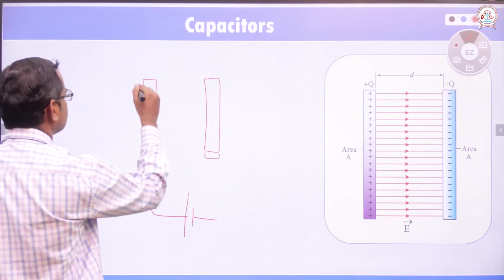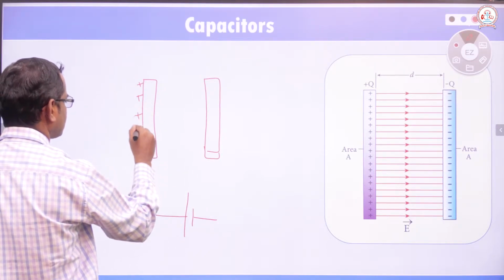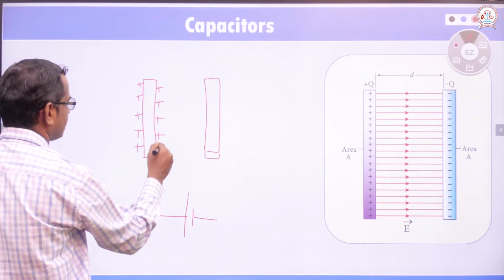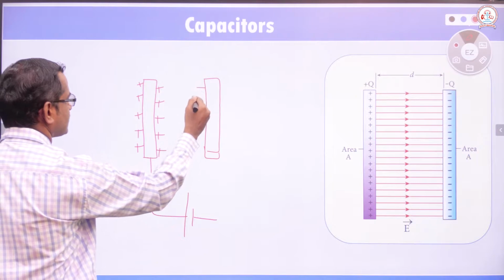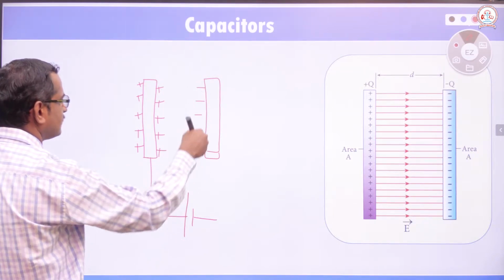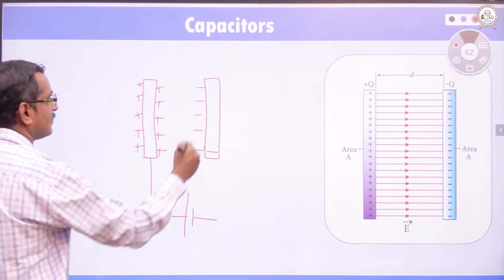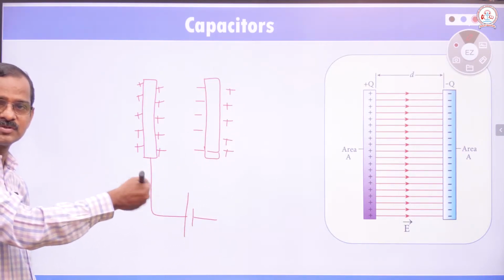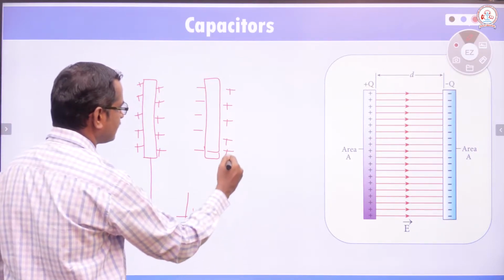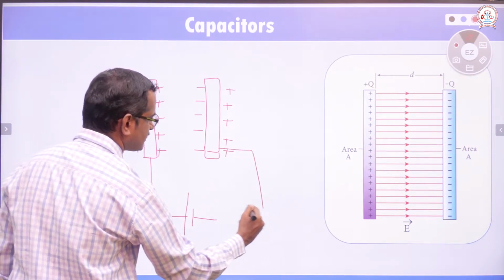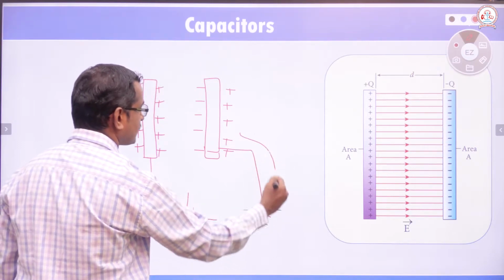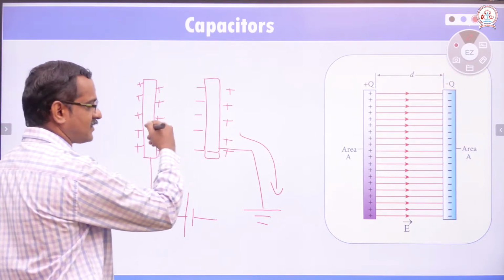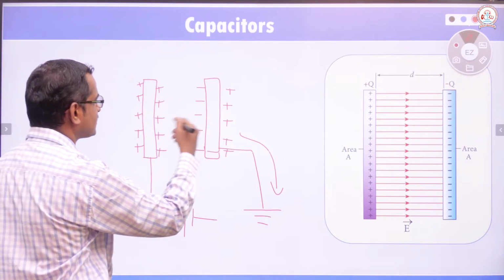Then on this side positive charges are induced, which in turn induces negative charges here. And at the opposite side, positive charges will be induced due to electrostatic induction, and when this is connected to earth, these positive charges will vanish, and there is a potential difference between the two plates.